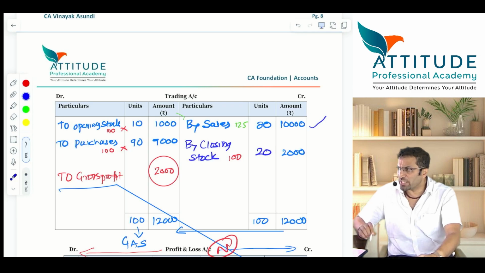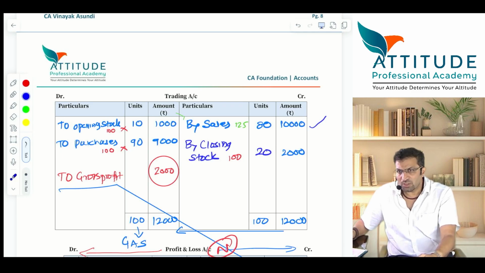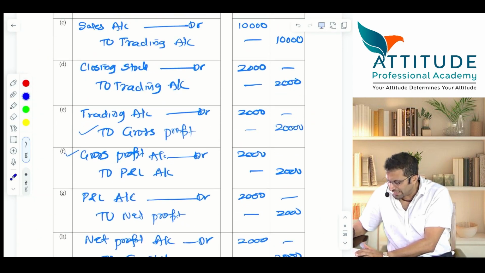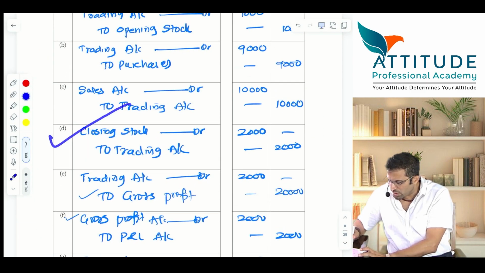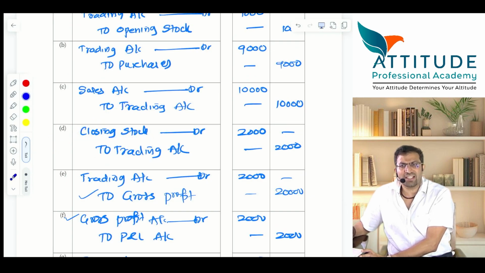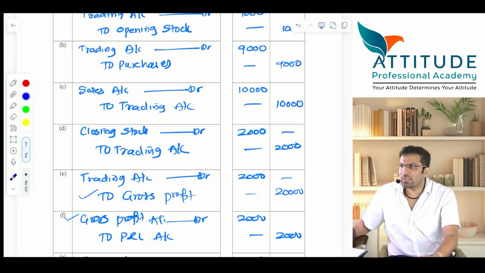What is the entry for closing stock? Tell me. Closing stock account debit, trading account credit. Is that clear? So that entry is passed. Just check. Closing stock account debit, trading account credit. That is the fourth closing entry. Please take it. Closing stock account debit to trading account.